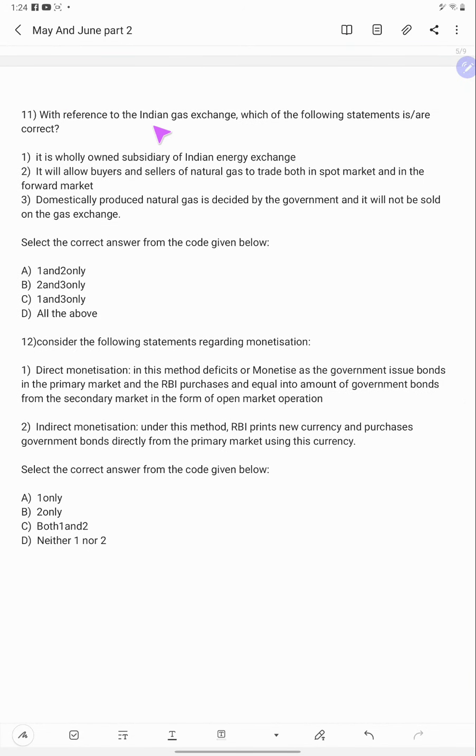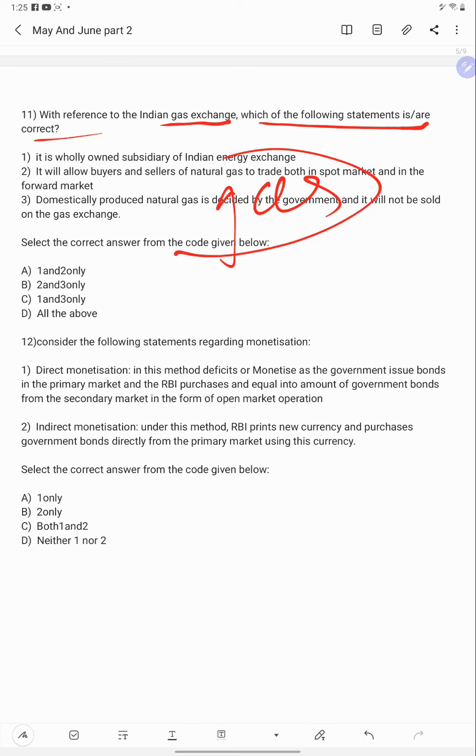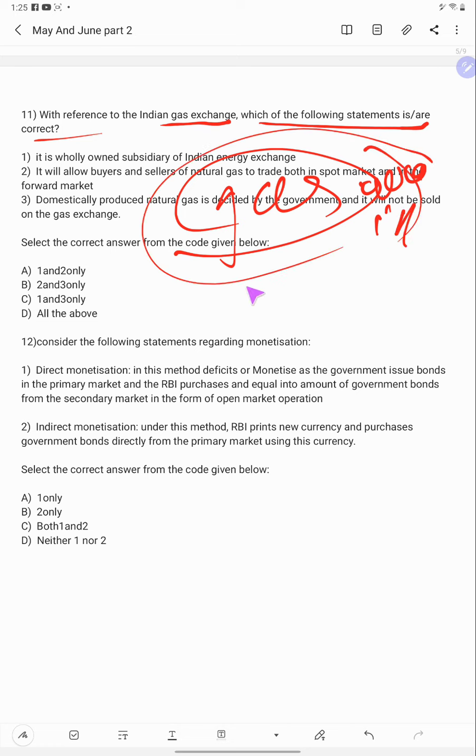Come to the 11th question. With reference to the Indian Gas Exchange, which of the following statements is correct? The gas available in India is of two types: domestically produced and imported gas.